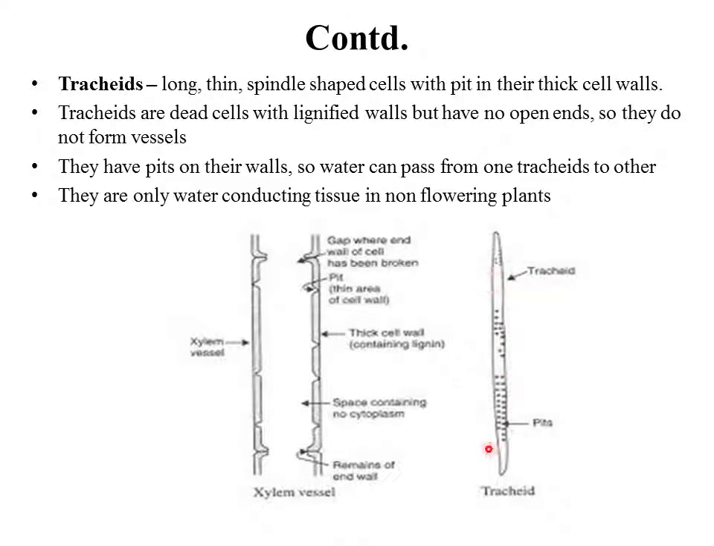They have pits on their walls, so through these pits the transport of water takes place from one tracheid to another. These are the only water-conducting tissues in non-flowering plants. Flowering plants are angiosperms. Non-flowering plants, which are not angiosperms, like gymnosperms and pteridophytes, will have only tracheids for the transportation of water.